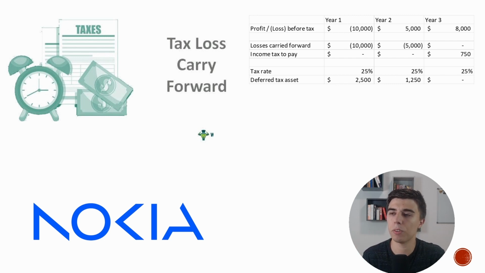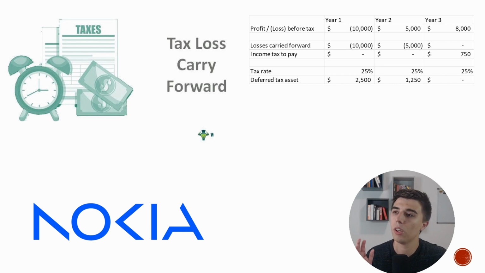Now, how does this reflect in the accounting books? If you have a loss of 10,000 that you can use in the future, basically it is an asset to you because it will save you from paying taxes sometime in the future. What that means is the tax impact, which is the 10,000 multiplied by the 25% tax rate, is what will be shown as deferred tax asset, among other stuff that could be in there.